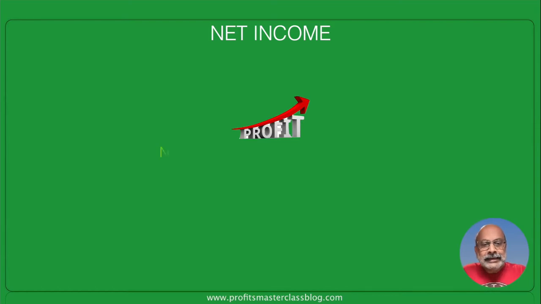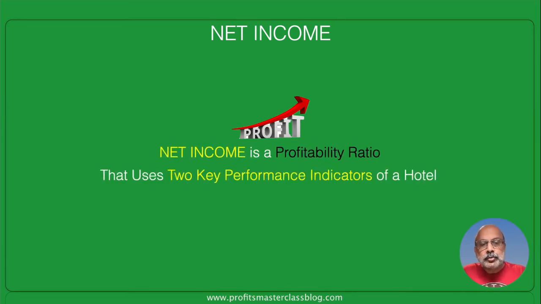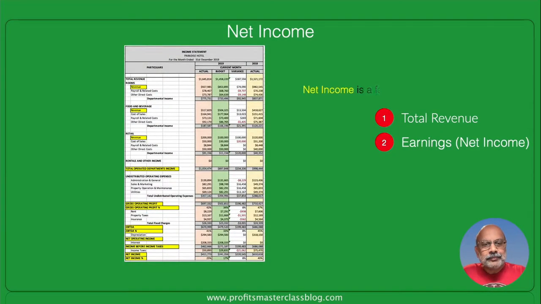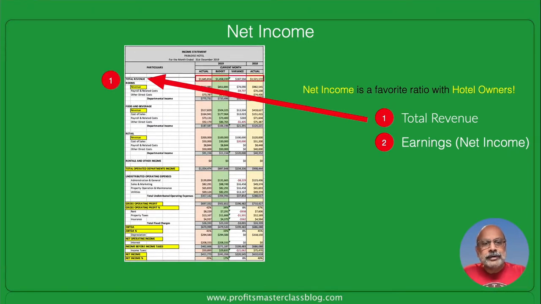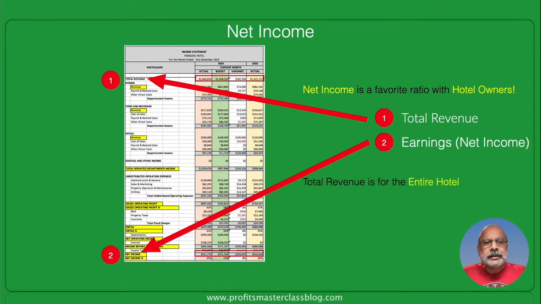Net income. Net income is a profitability ratio that uses two other key performance indicators or KPIs of a hotel: earnings and total revenue. Let's take a quick look at both these items. Now, why should you want to know about net income? Because it's a favorite ratio with your hotel owners. Earnings, of course, are also called net income, sometimes net profit. Total revenue in this instance is for the entire hotel, and earnings is also simply total revenue less all expenses. We shall take a look at these more in detail as we go along.